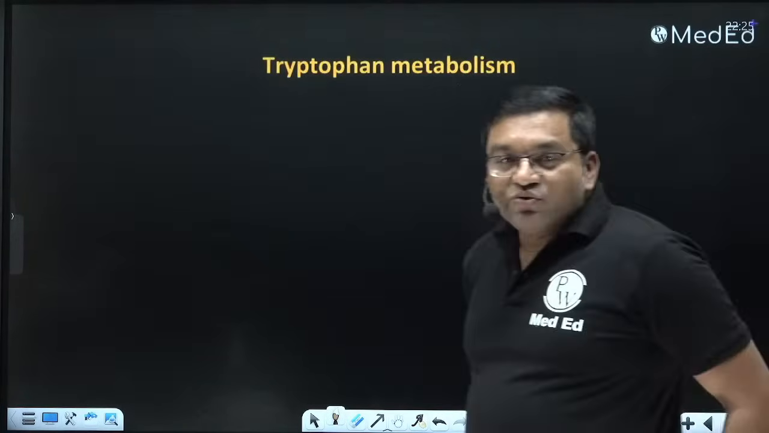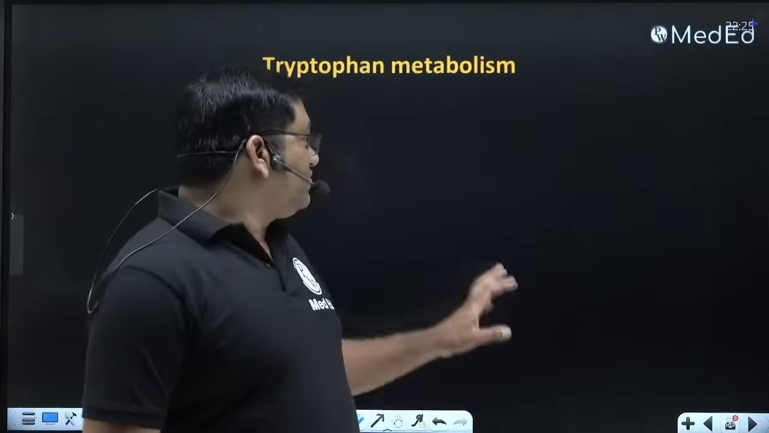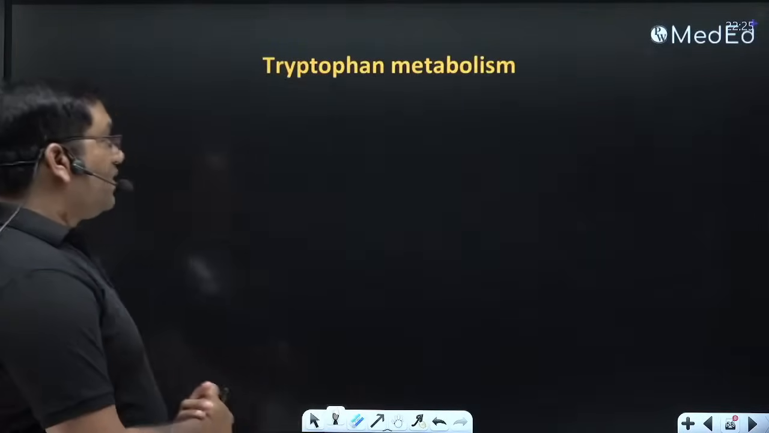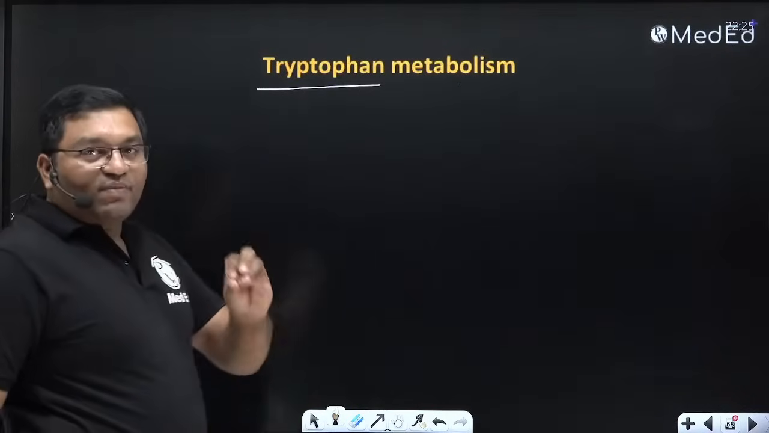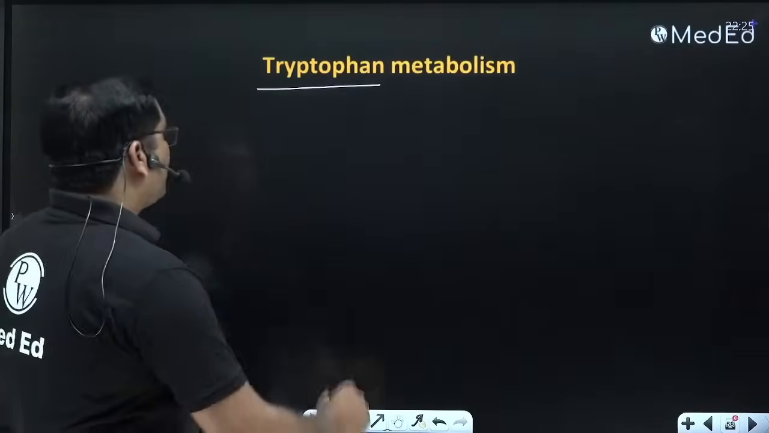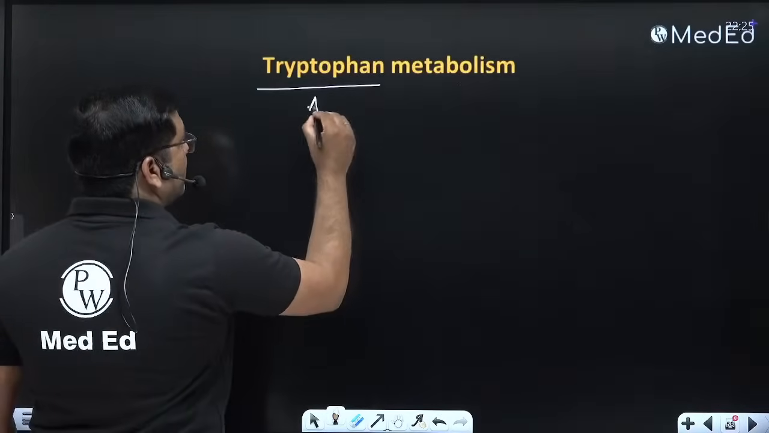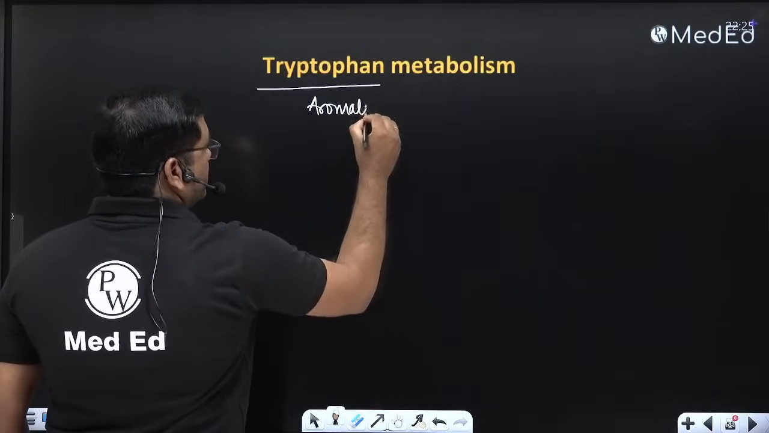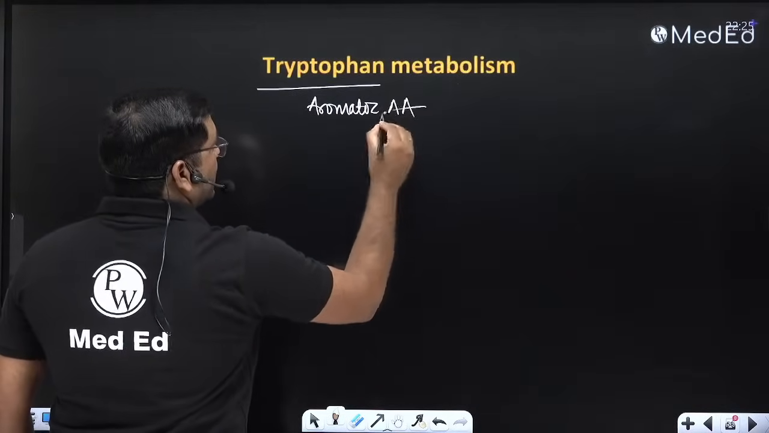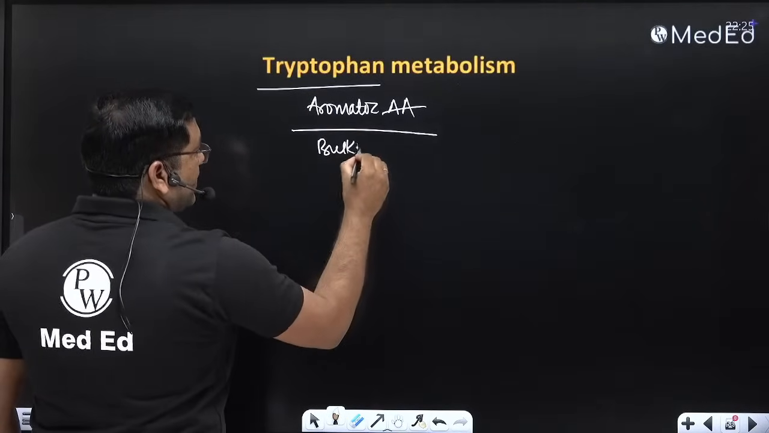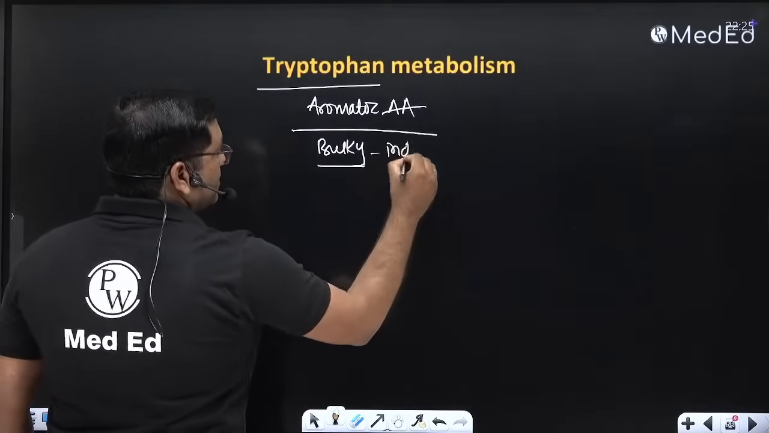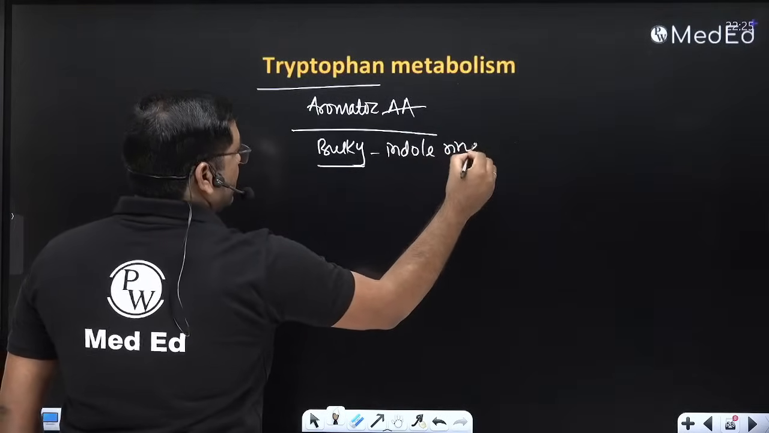Now coming to the tryptophan metabolism. In tryptophan metabolism there are two important pathways. First let us discuss tryptophan itself. This is an aromatic amino acid. It is a bulky amino acid. It contains an indole ring.